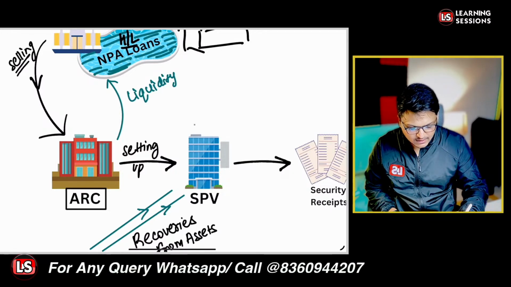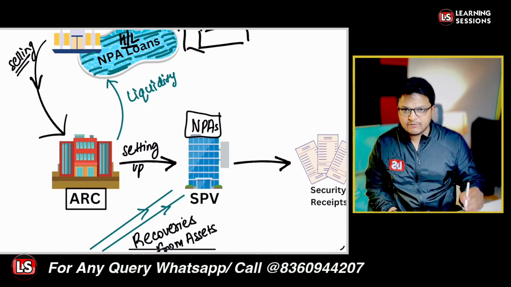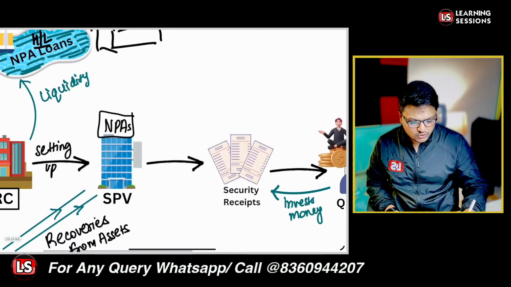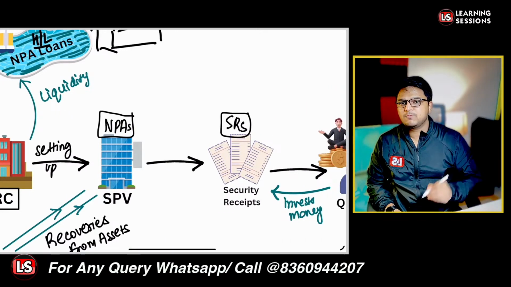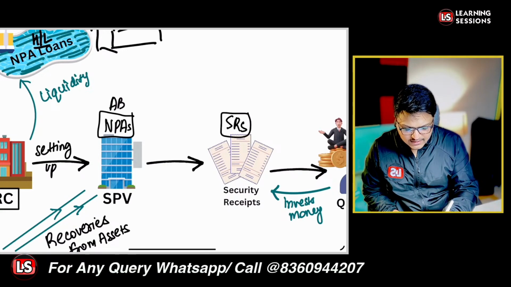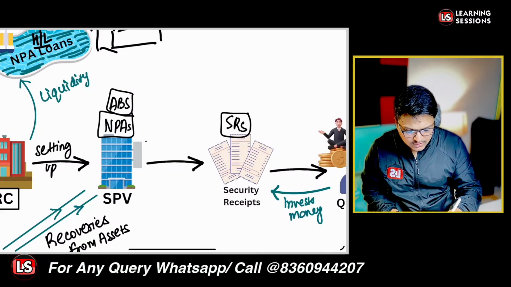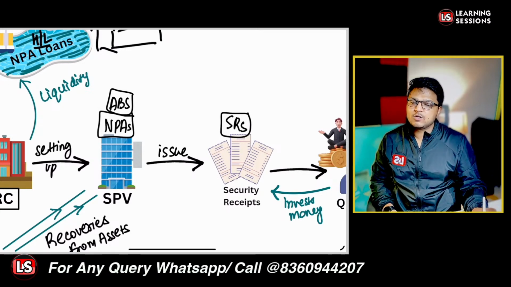Whatsoever the NPAs are over here are to be managed by the SPV, and further it will be trying to recover the amounts in these particular NPAs, and it will also be issuing the SRs, that is the security receipts, based upon these exposures. Now these NPAs are there, and these are the asset backed securities. Based upon these NPAs, the SPV is going to issue what? It is going to issue the SRs, that is the security receipts.